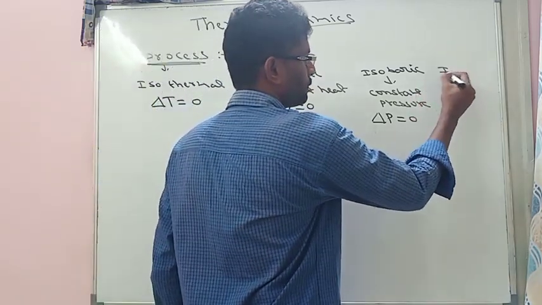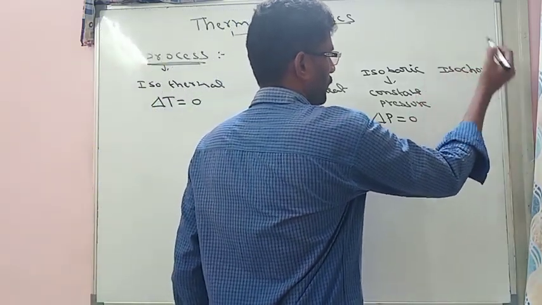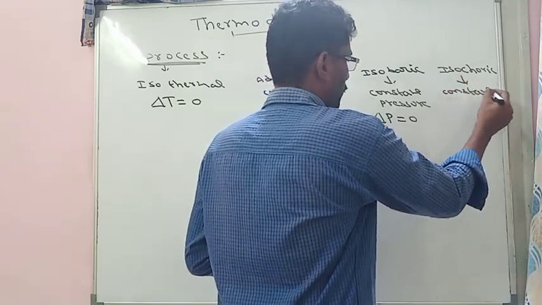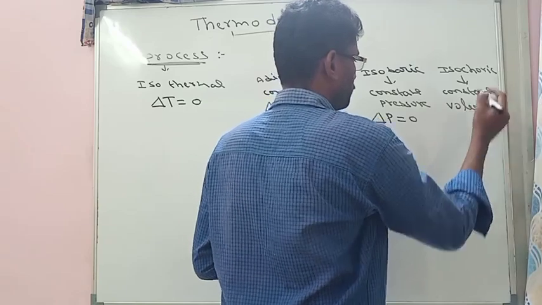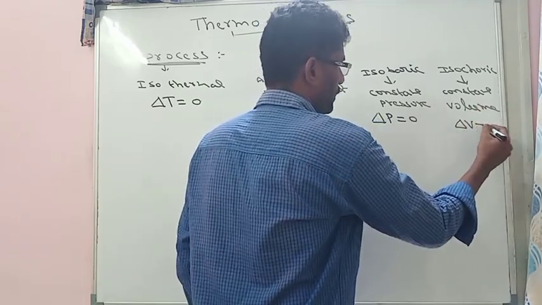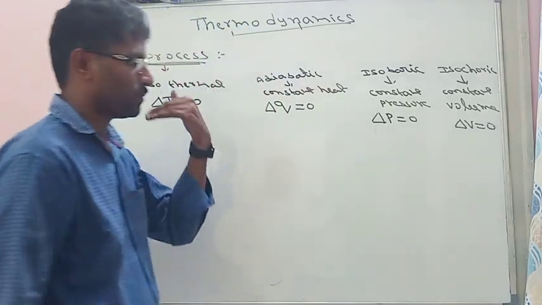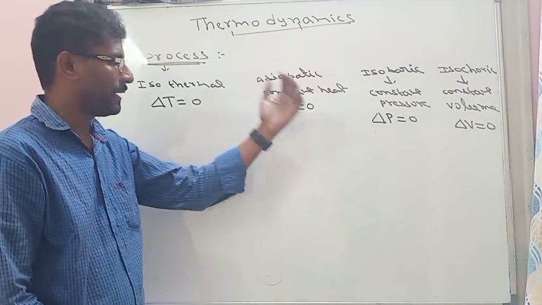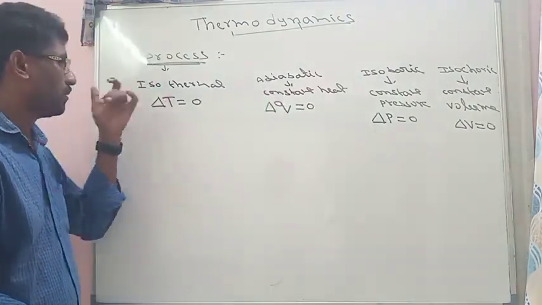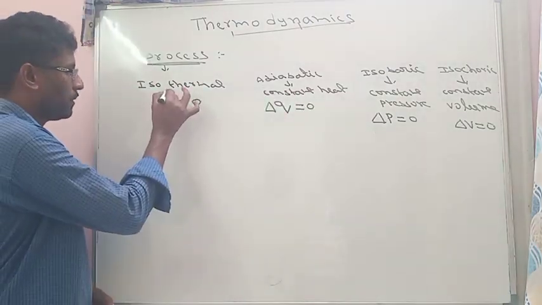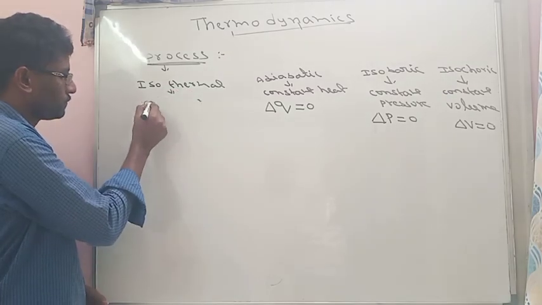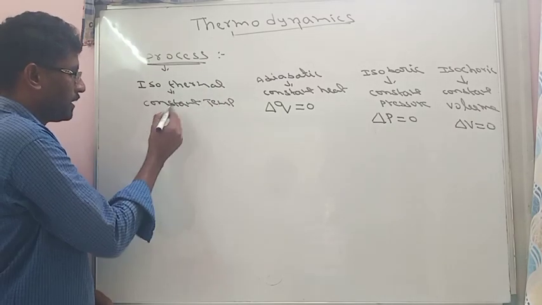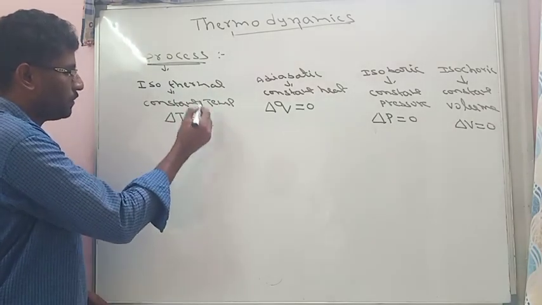Another one is isochoric, that means constant volume, so delta V is equal to 0. So constant volume is isochoric, constant pressure is isobaric, constant heat is adiabatic, and constant temperature, delta T is equal to 0, is isothermal.